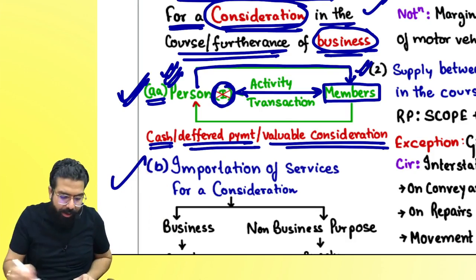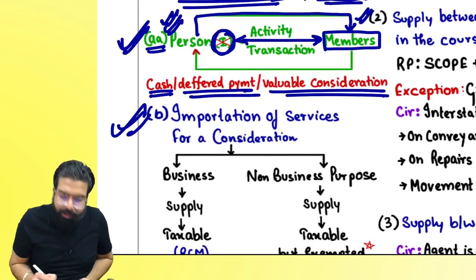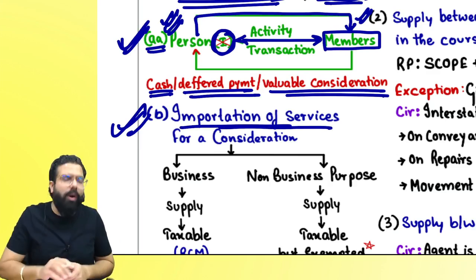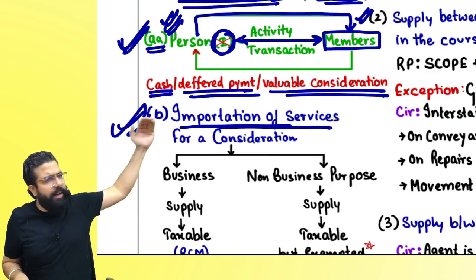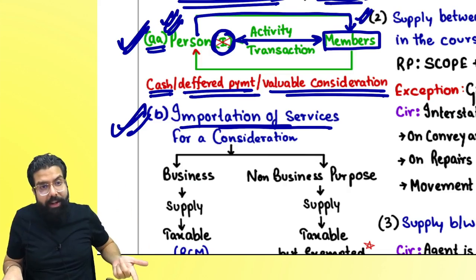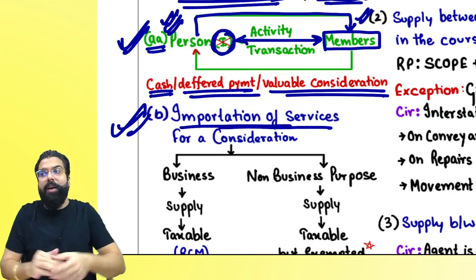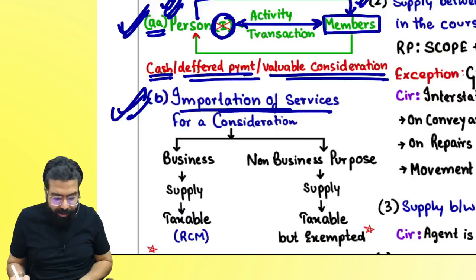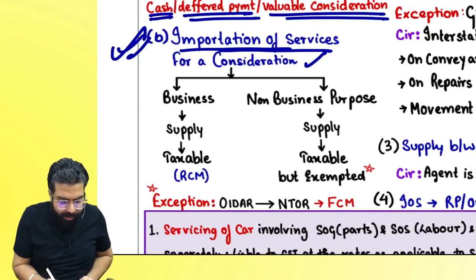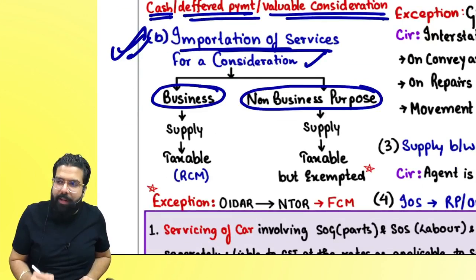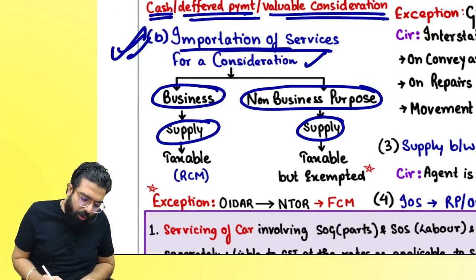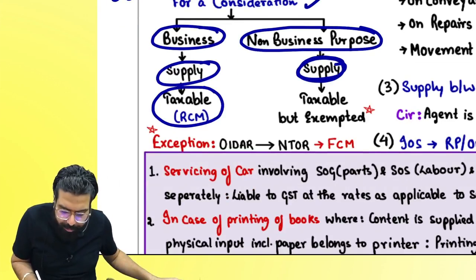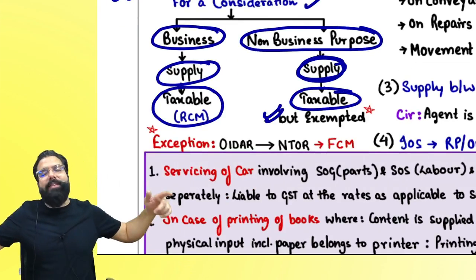Are we clear, everyone? Next, sir, the second one over here is section number 7.1b, importation of service. Sir, what is importation of service? Supplier is outside India, recipient is in India, place of supply is in India, then it is importation. If it is importation for a consideration, for the business or not in the course of business, both will be supply. In the course of business, the business entity will pay the GST under RCM, but not in the course of business, it is taxable, but then it was exempted.